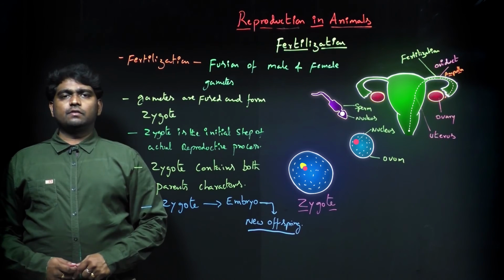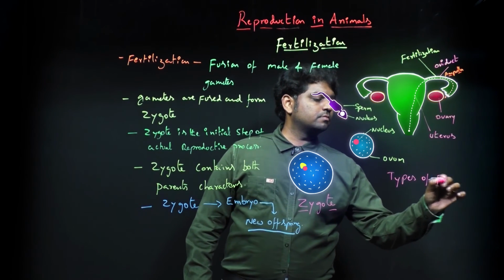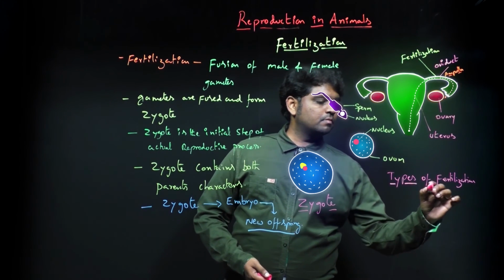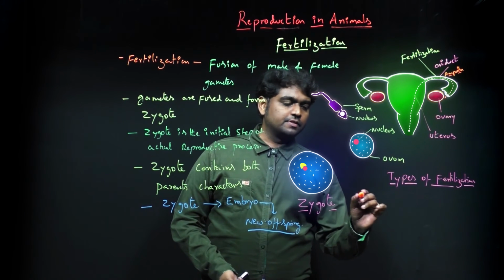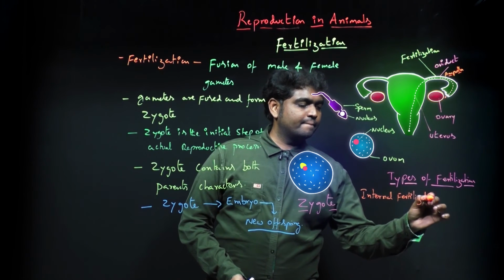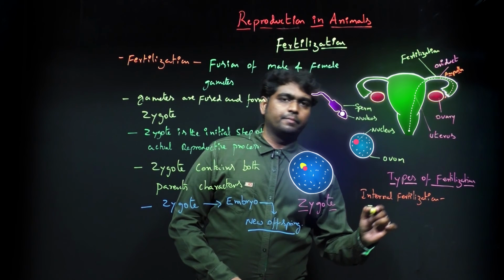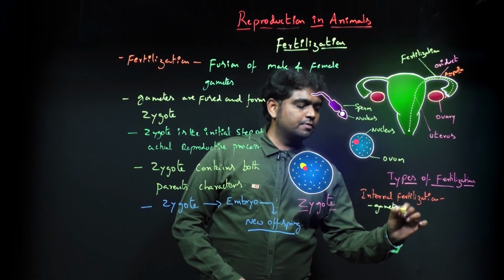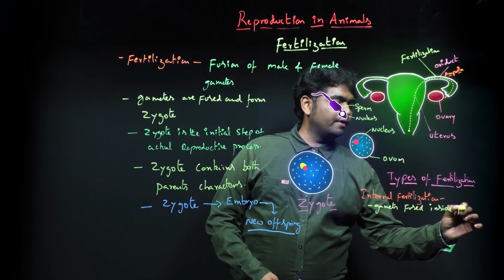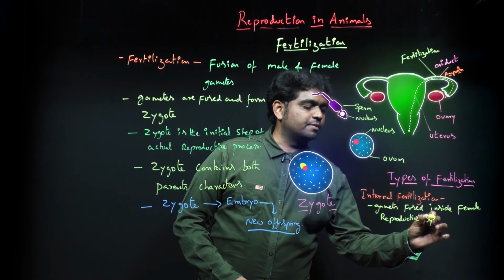Okay, we'll see now the types of fertilization. First one, internal fertilization. The eggs and sperm, that means the gametes, are fused inside the female reproductive system.